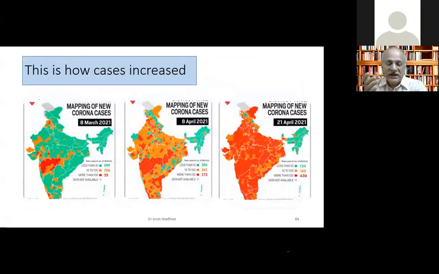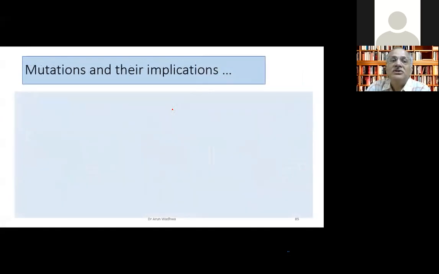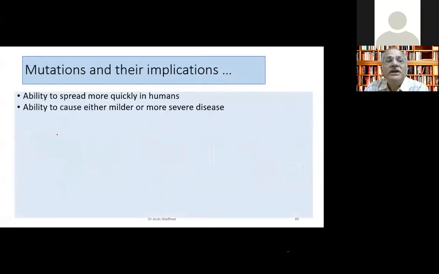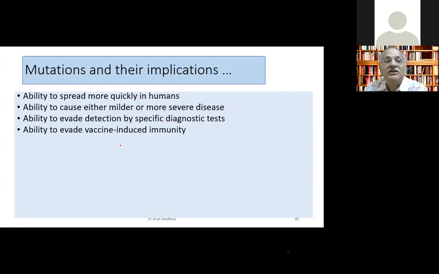Another point which I wanted to take up, in another 2-3 minutes, is how the cases increased. On 8th March, we all looked green. On 8th April, it became yellow, and on 21st April, it became all red. So how did this increase? The most important point was the mutation. What are these mutations? They make the virus spread quickly to humans. They cause either milder or severe disease. This time they cause a severe disease.